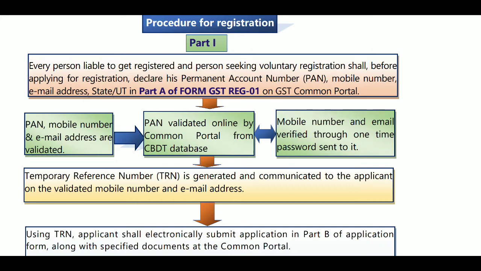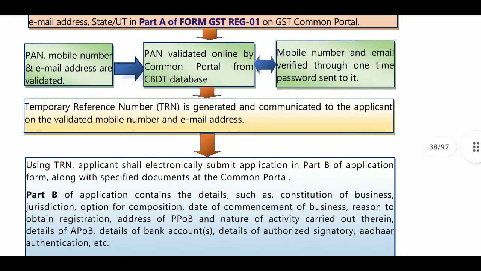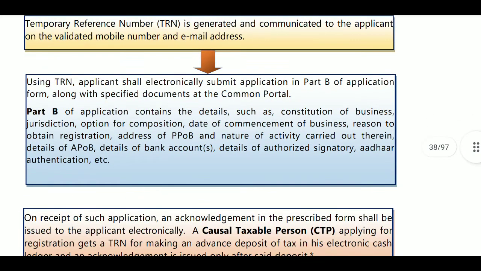Next, once you have validated, a TRN, temporary reference number, is generated and communicated to the applicant on the validated mobile number and email address. Using this TRN, the applicant shall electronically submit the application in part B of the application form along with specified documents at the common portal. In part B, we are required to provide information as well as attachments.